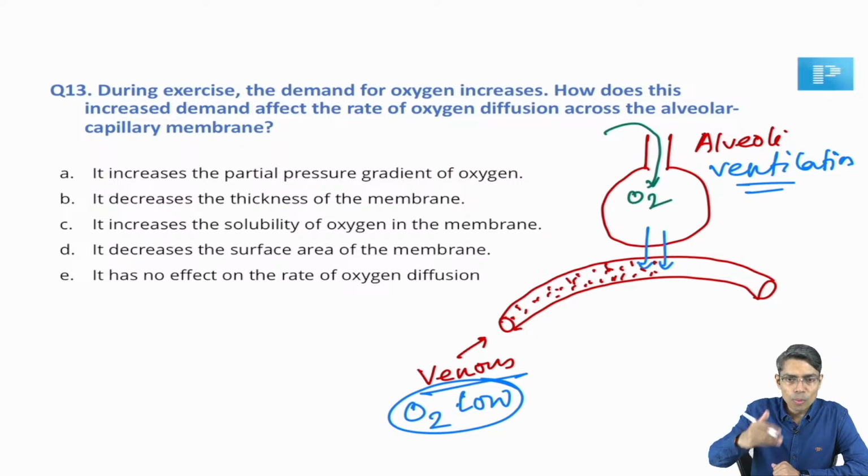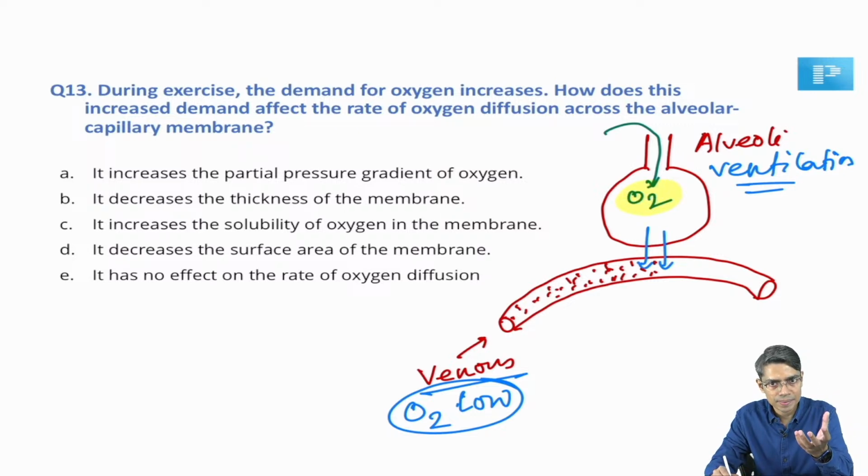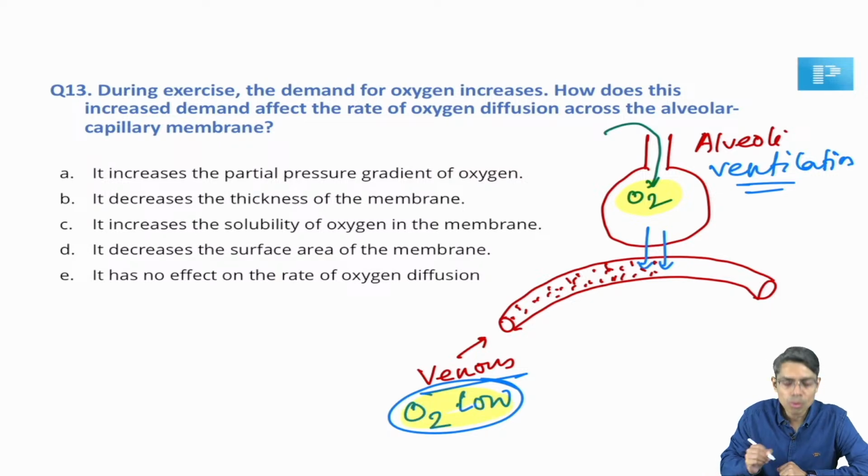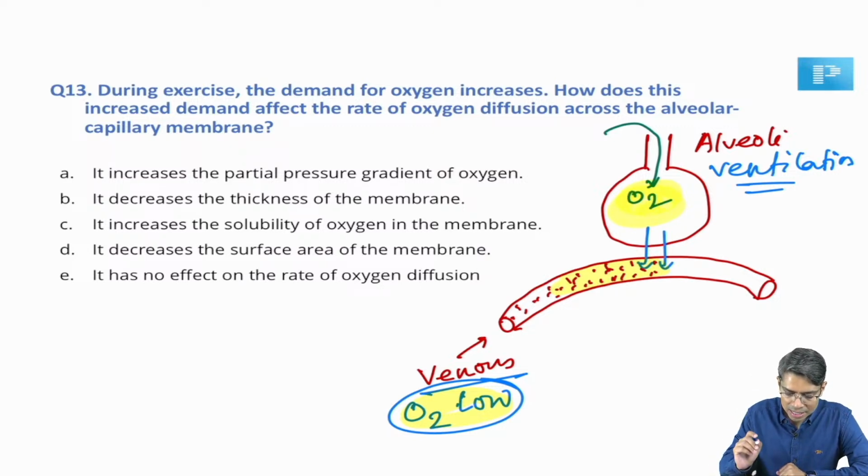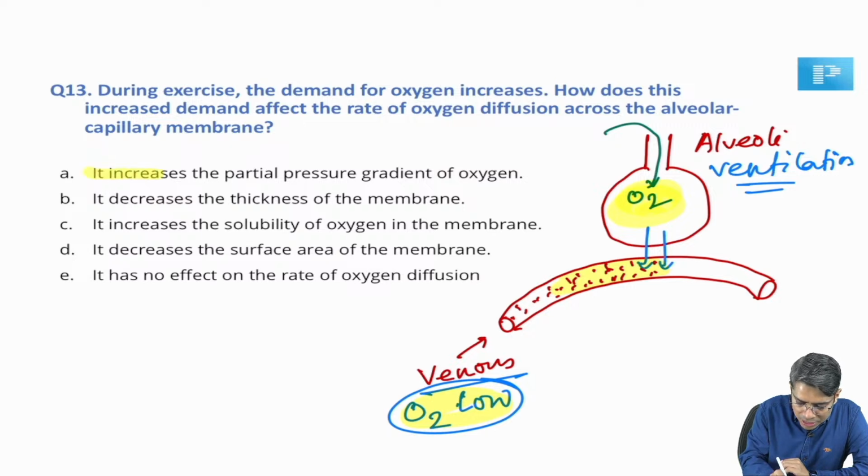So more oxygen is entering your lung, meaning oxygen tension is high inside the lung, and oxygen tension is low in the venous blood. So what is going to happen? It is going to increase the partial pressure gradient of oxygen.